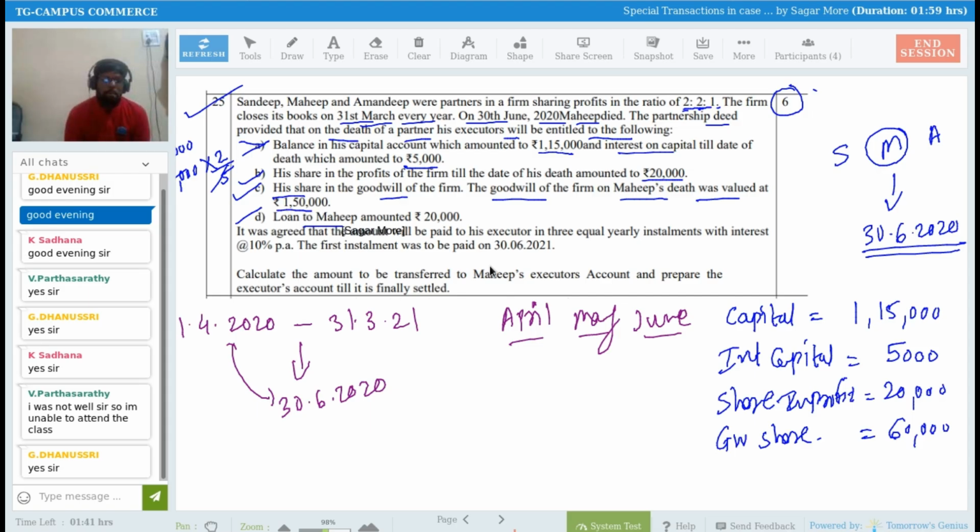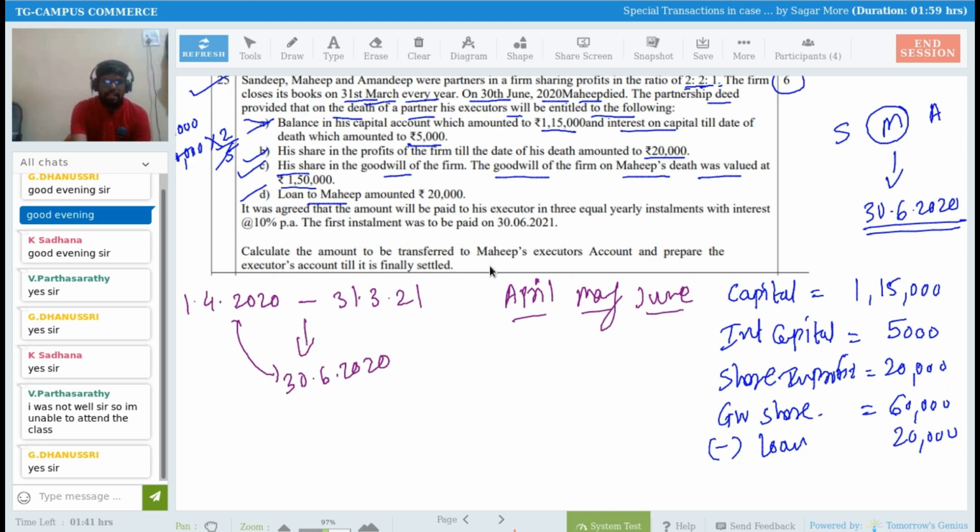Loan to Mahib. So loan to Mahib means the partnership firm provided 20,000 rupees as a loan to Mahib, right? So that loan amount we have to adjust now at the time of retirement. We have to recover that loan amount from Mahib. So what I need to do, I need to subtract that loan amount from here, 20,000 rupees. So I can get now the net amount payable to Mahib on his death, or to the executors of Mahib. On the death of Mahib, how much we have to pay to the executor of Mahib, that we have to calculate. So what is the calculation?